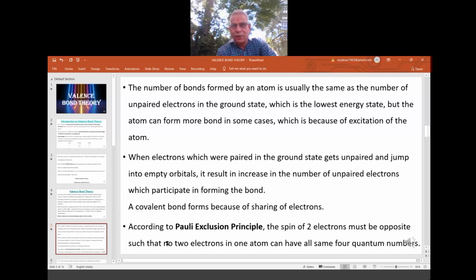So in different ways we represent it. The maximum capacity of any orbital is 2, and those two electrons are with opposite spin. That means VBT has taken care of Pauli's exclusion principle of the quantum mechanical model.